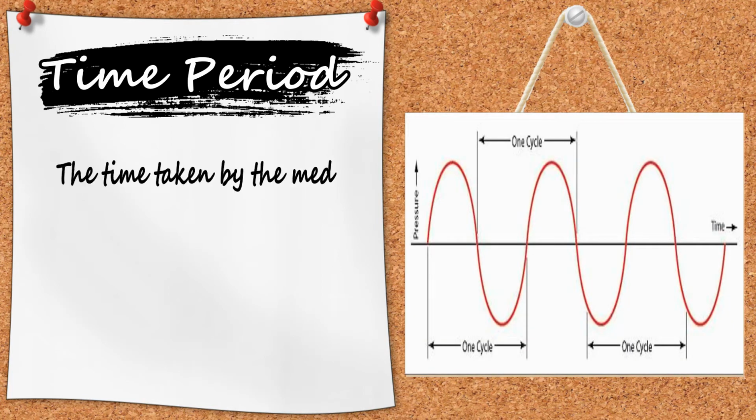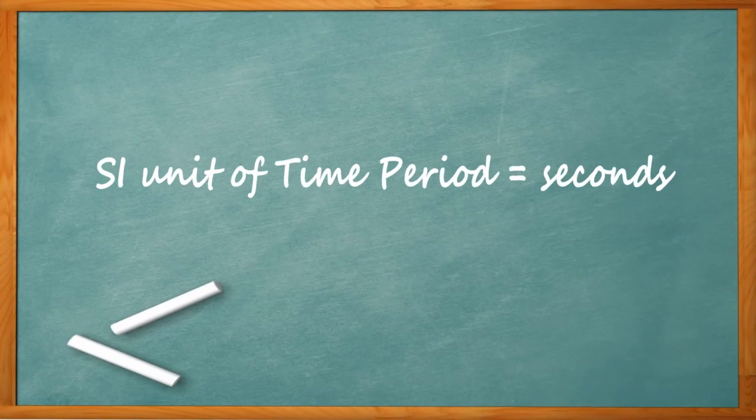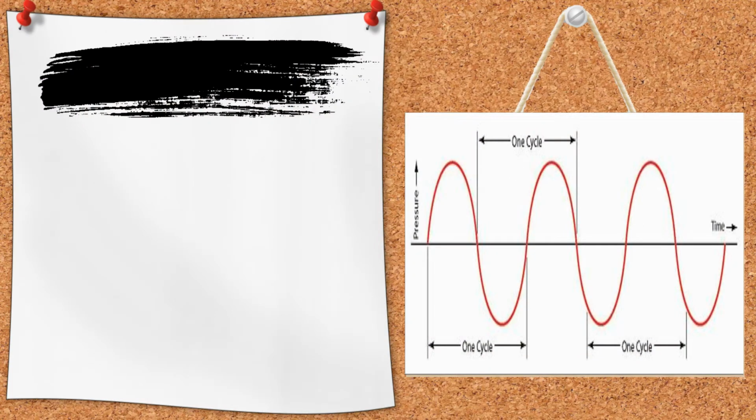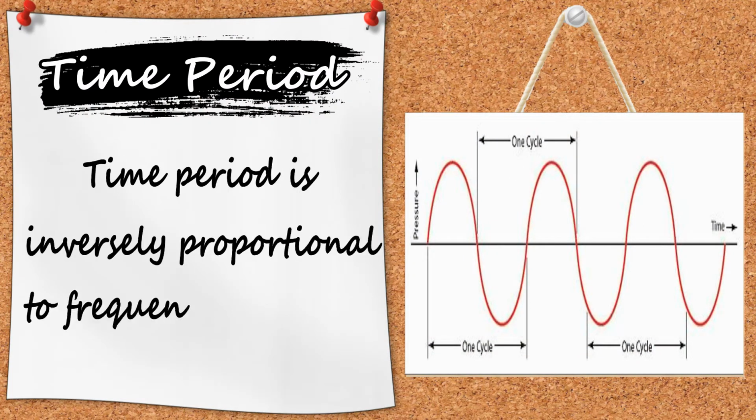Next is time period. It is basically the time taken by the medium particle to complete one vibration or oscillation. SI unit for time period is second. So by shortening the time interval in which something occurs, you are increasing its frequency. And by increasing the time interval, you decrease the frequency.